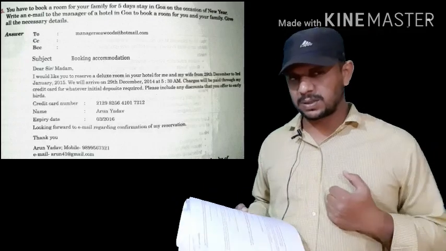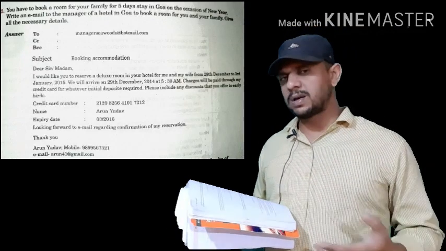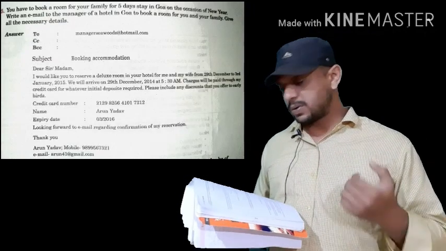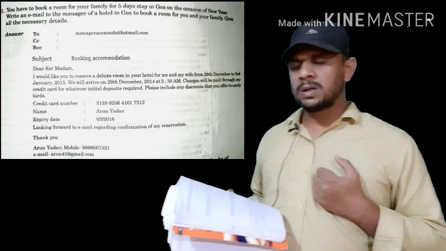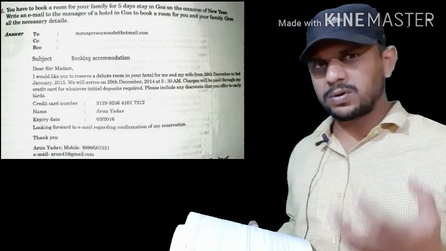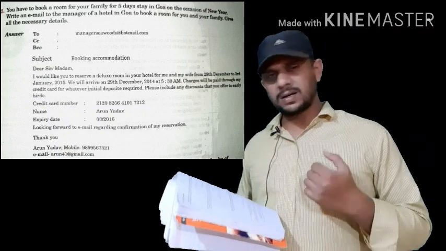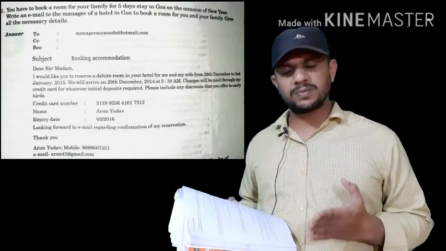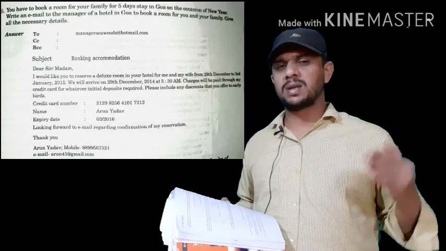Number four, subject. So it is about your vacation. You have intended to go to Goa on the occasion of New Year. So, booking accommodation. What subject do you write? Booking accommodation, because you wanted to book your accommodation for 5 days. Then after these 4 points, we go to the second part of the email, meaning its body.